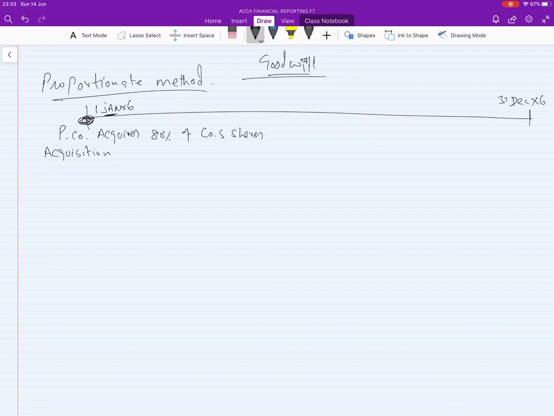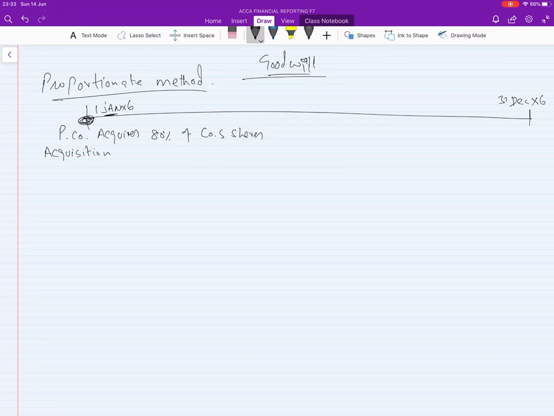I told you already, who will prepare the consolidated balance sheet, the parent or the subsidiary? It is the duty of the parent company to issue a consolidated SOFP.